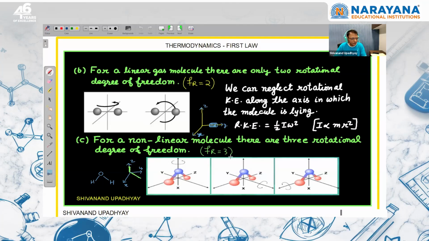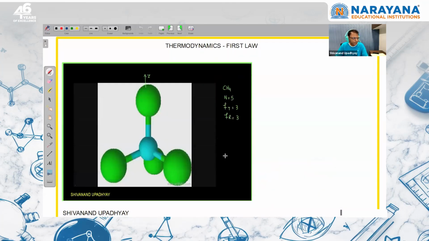In a non-linear molecule, we know the rotational degree of freedom will be 3, right? Take a CH4 molecule: there are a total of 5 atoms, and each atom can change its coordinates. For this atom there are coordinates x1, y1, and z1. For all these atoms there are 3 coordinates, and these coordinates can be changed, right? So when there are 5 atoms, the total degree of freedom is equal to the number of atoms times 3 degrees of freedom each. So the total degree of freedom should be 15.